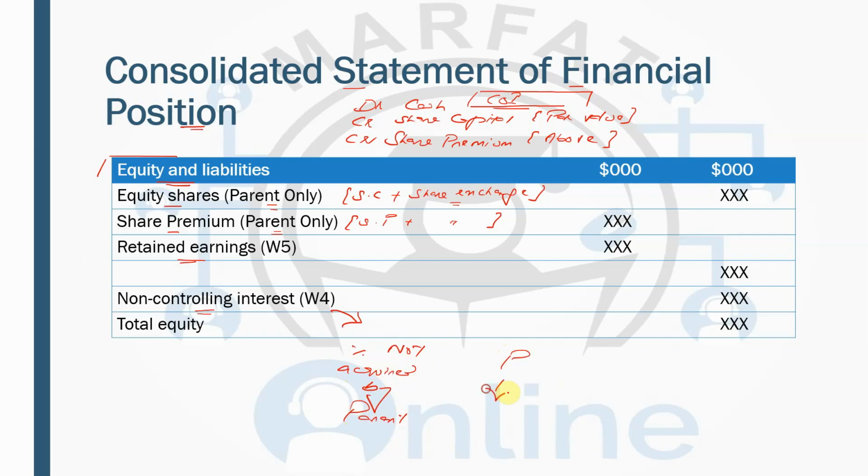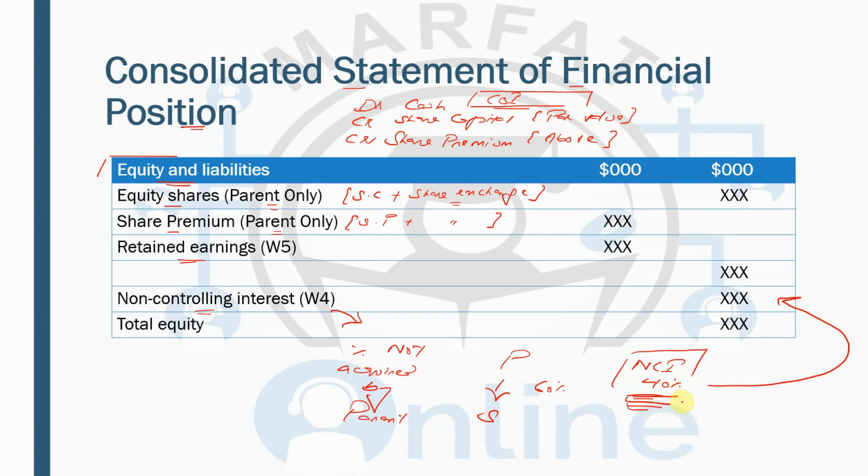For example, if the parent has acquired 60% shares in the subsidiary, then the non-controlling interest is 40%, which means this percentage that the parent has not acquired. Now the question is why we will be recording the non-controlling interest in the consolidated statement of financial position. This is the percentage which we have not acquired, and this is something which does not belong to us. Then why are we recording this?